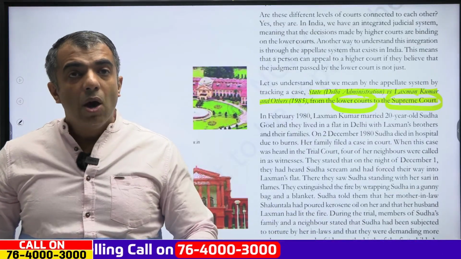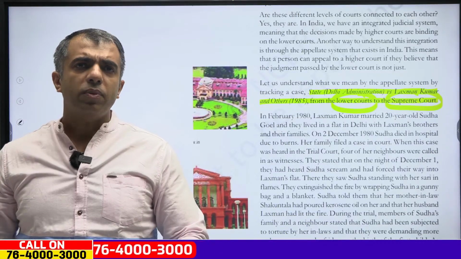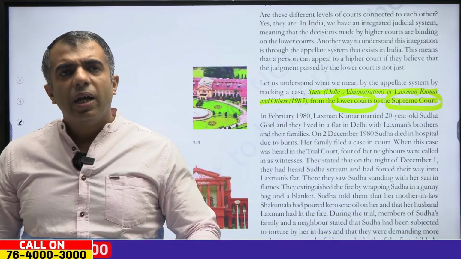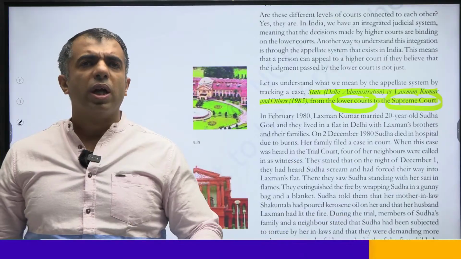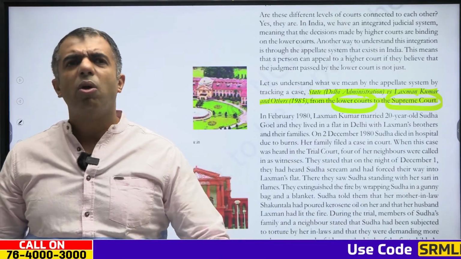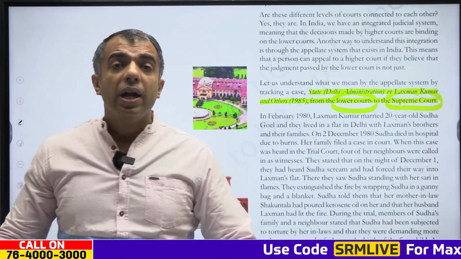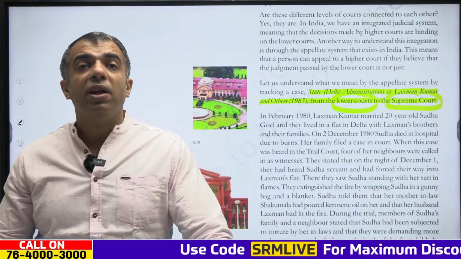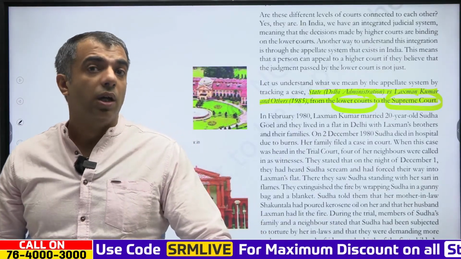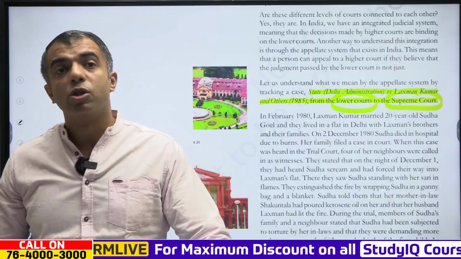Okay. Now, it was during this time that women's groups had all been talking about dowry deaths, and they protested against the failure of courts to bring the perpetrators to justice.